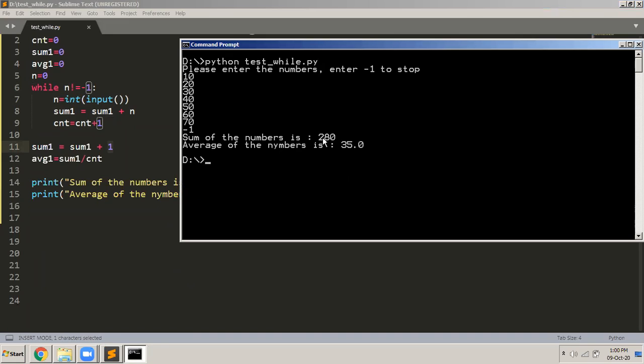So the sum of the numbers is 280, and the average of the numbers is 35, divided by how many? 1, 2, 3, 4, 5, 6, 7. So 280 divided by 7 is 35. That is correct.